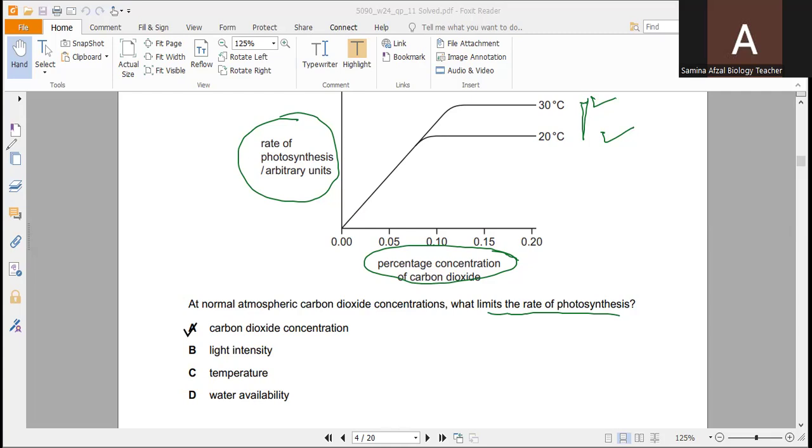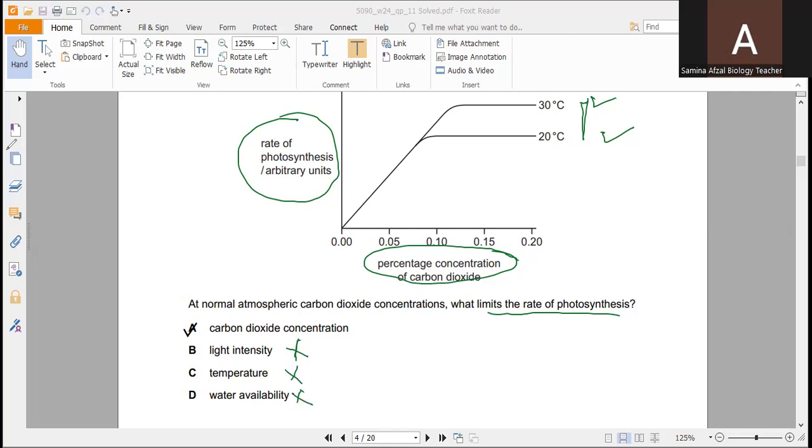So second is the light intensity. Again, the light intensity is not the limiting factor in this case, because the temperature is already 30 degrees centigrade. And again, temperature is also not the limiting factor. Water availability is also not the limiting factor.